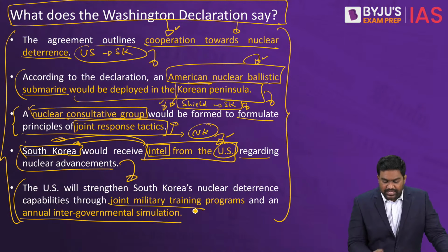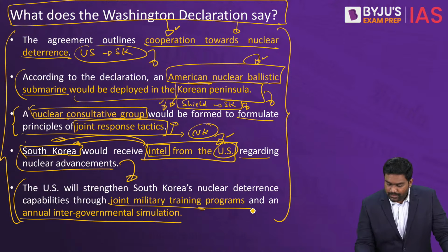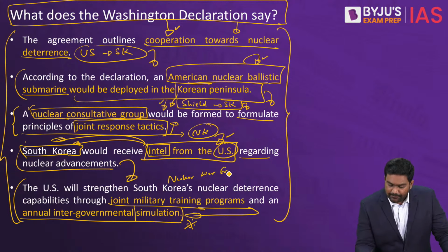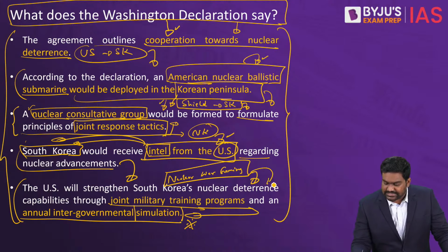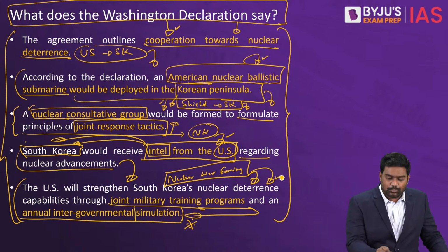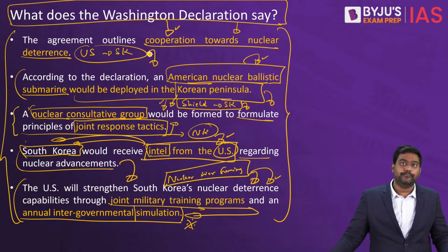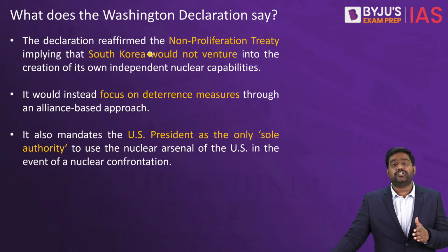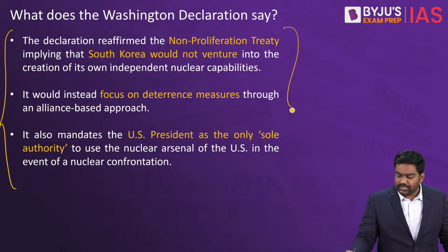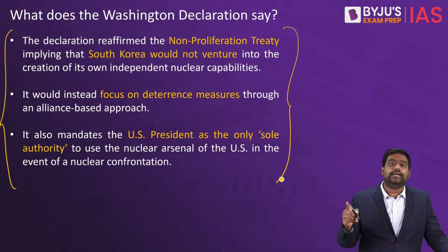And they will conduct frequent joint military training along with simulated exercises to engage in nuclear war gaming. They will carry out simulated exercises and training exercises so that both the US and South Korea are prepared to deal with a potential North Korean nuclear strike. The whole focus of the declaration is to build up that deterrence for South Korea, where the US guarantees to strike at North Korea if North Korea were to attack South Korea.